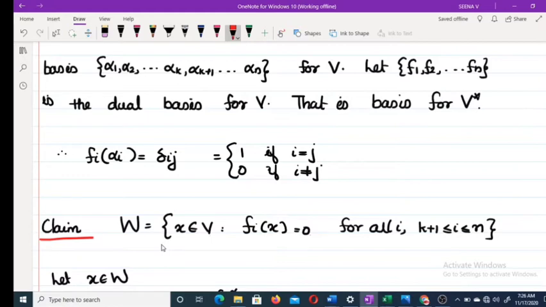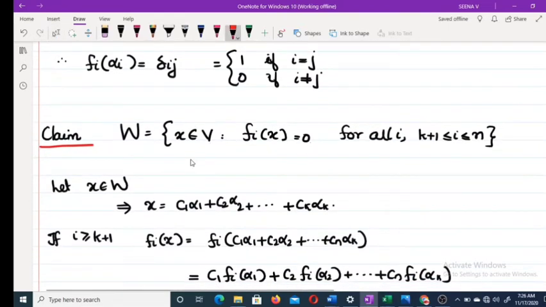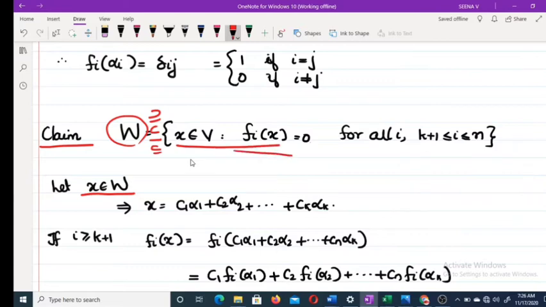We are going to prove this. For this, first we have to prove W is a subset of this set. Then we have to prove this set is a subset of W. So first we prove W is a subset of this one. For this we take an element from W. Therefore let x belong to W, and we have to prove that x belongs to this set.